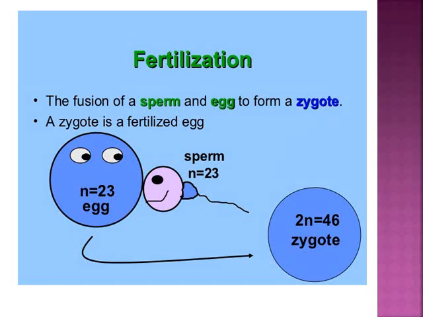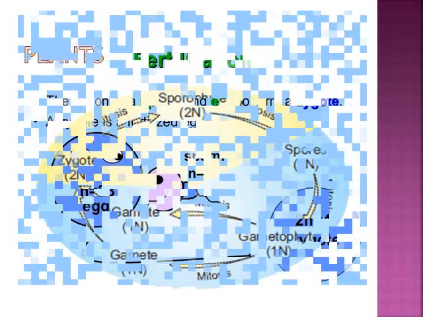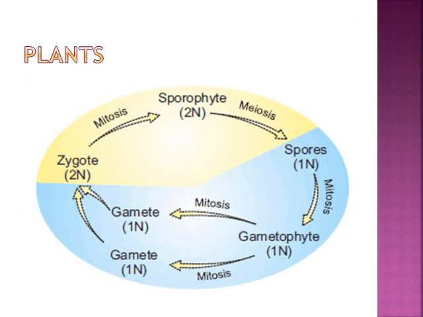This one is an example of a human cell, and now we will take the example of plants. Plants are also living organisms, so how do plants maintain their number of chromosomes generation after generation? In plants, the process is slightly different, because there are two types of generation, the sporophyte and gametophyte generations. Please focus on this diagram. The sporophyte produces spores through meiosis, meaning the number is reduced at this stage. Then those spores give rise to the gametophyte generation.